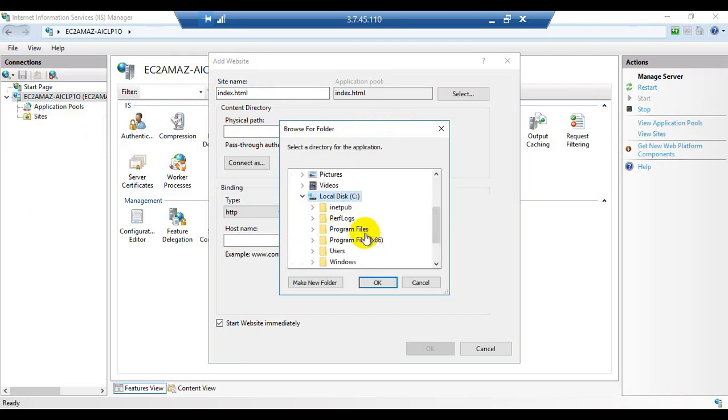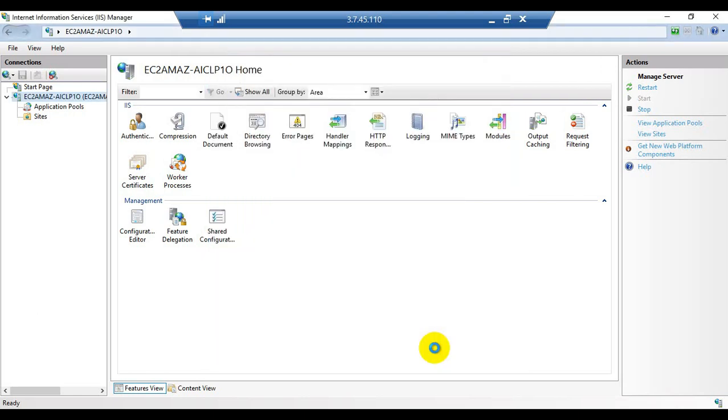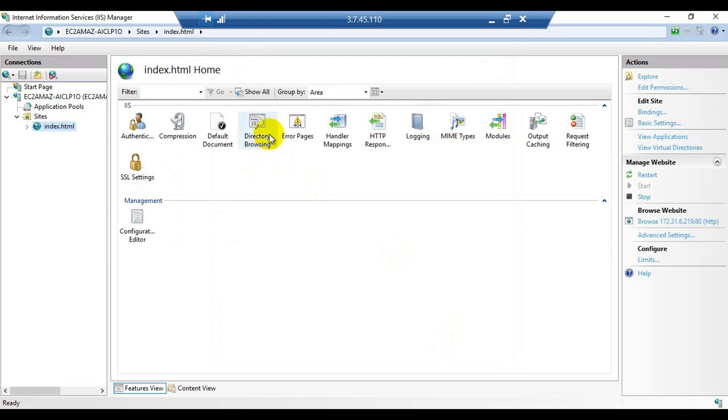Now browse the physical path location of the file, where the file is located. Expand the C drive. Inside the C drive we have the inetpub folder. Inside the inetpub folder we have wwwroot. Now select wwwroot, then click on OK, and inside the IP address we need to select the IP address. Now click on OK. So we are almost done.